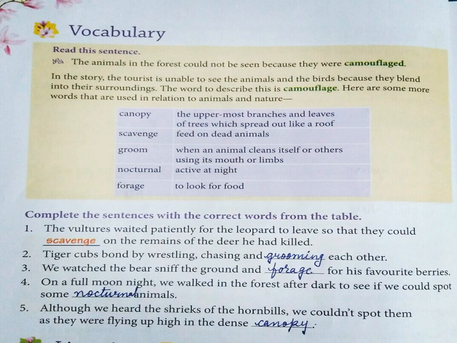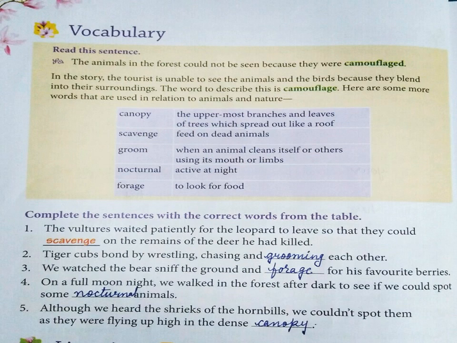We watch the bear sniff the ground and forage for his favorite berries. That means the bear was searching for its favorite berries, which was its food. Forage is to look for food. On a full moon night, we walked in the forest after dark to see if we could spot some nocturnal animals. After dark, that means in the night time, which kinds of animals are found? Nocturnal, which are awake and hunt during nights.